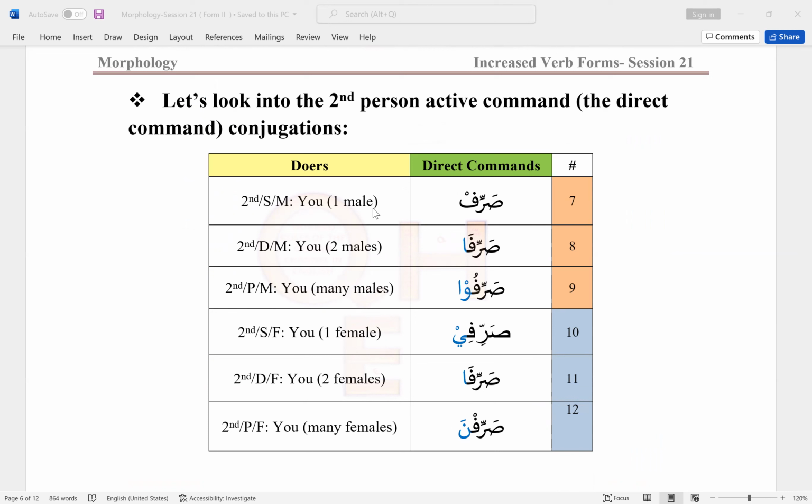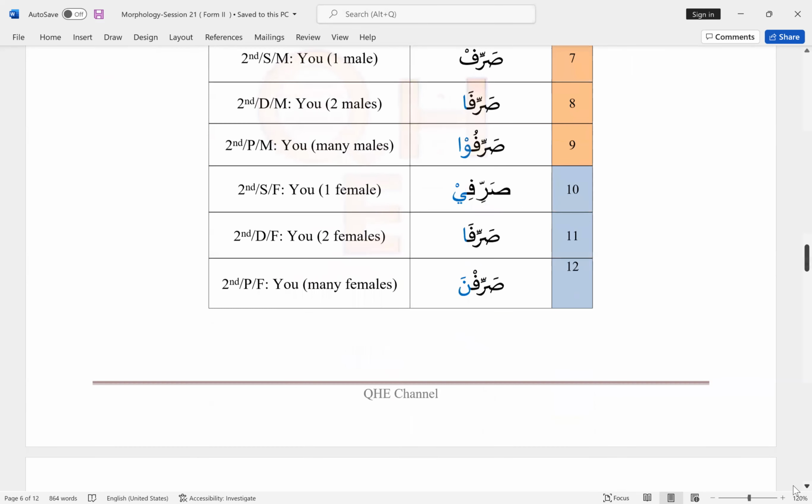If the you is one male, two males, many males, one female, two females, many females. So let's go over them: صرف, صرفا, صرفوا, صرفي, صرفا, صرفنا. These are the six direct command conjugations. Now we can go over the examples.